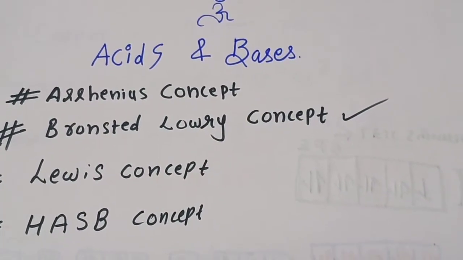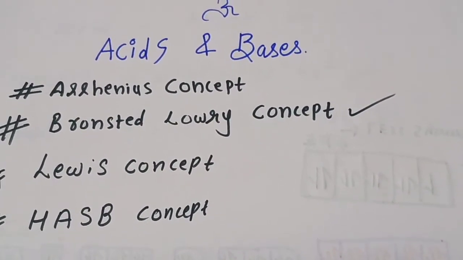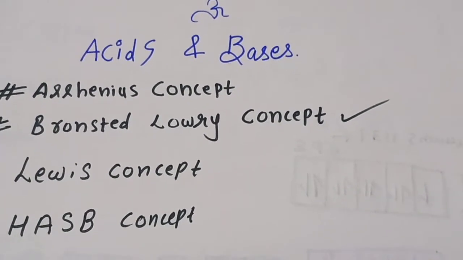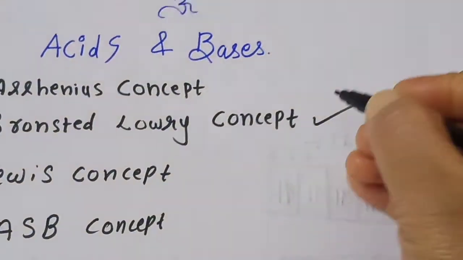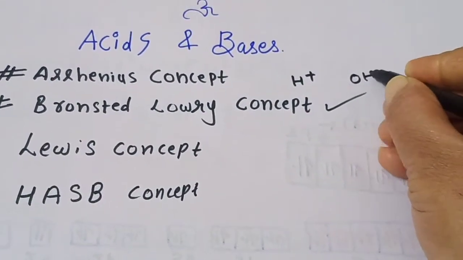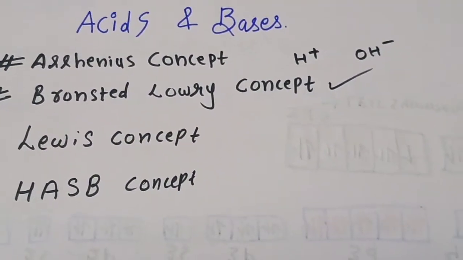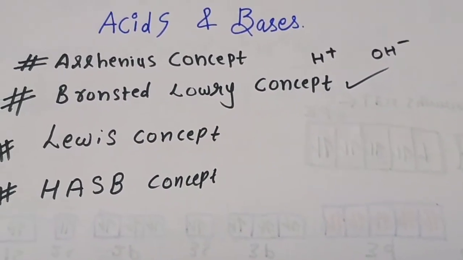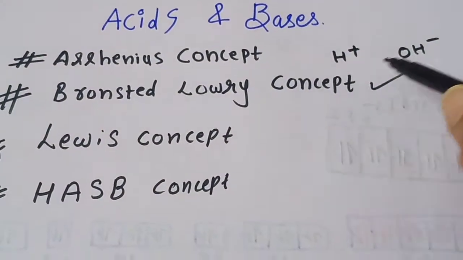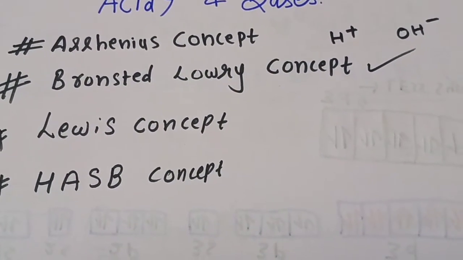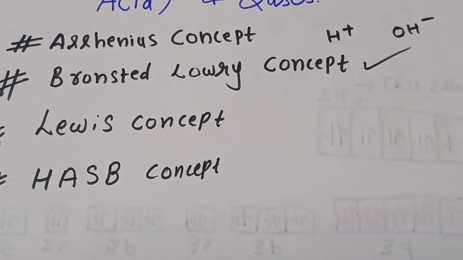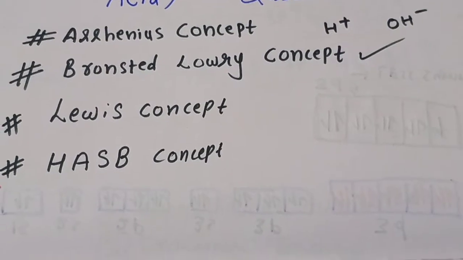I hope you remember what the Arrhenius concept was. In the Arrhenius concept, we consider that molecules which have H plus are regarded as acids and those which have OH minus ions are bases. But the Bronsted-Lowry concept is based upon the donation of H plus, meaning the donors of protons are termed acids and the acceptors are termed bases. So now let us see the Bronsted-Lowry concept.